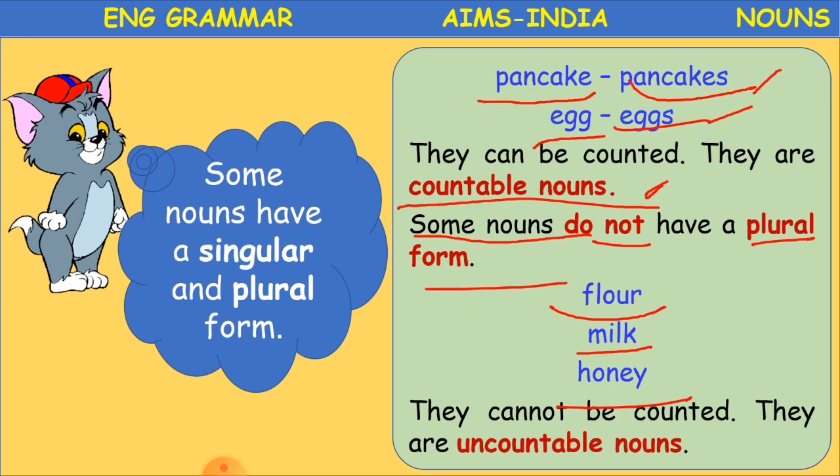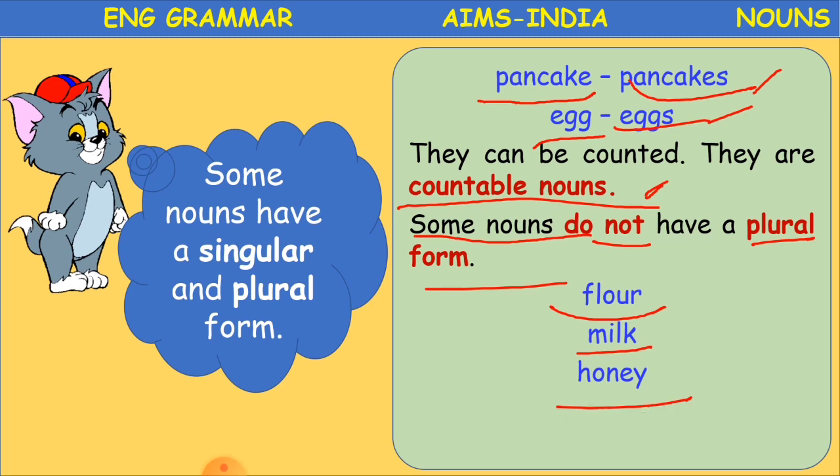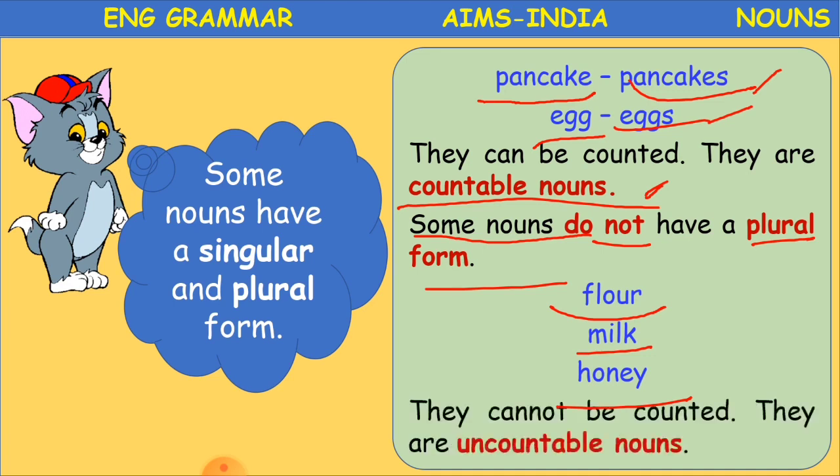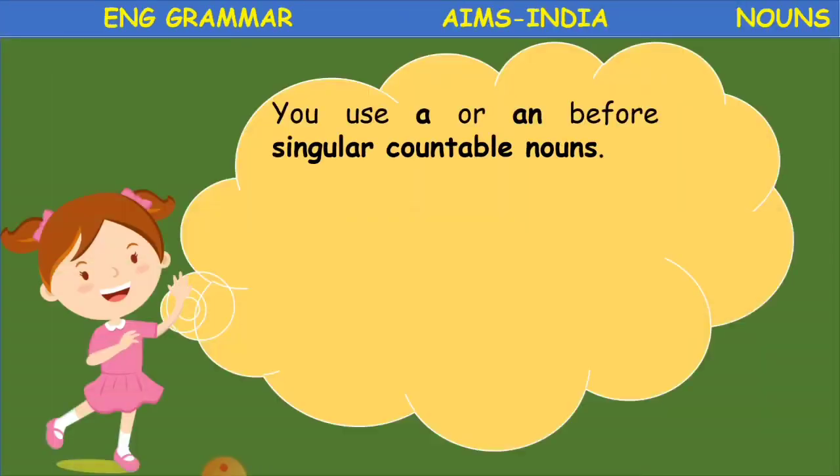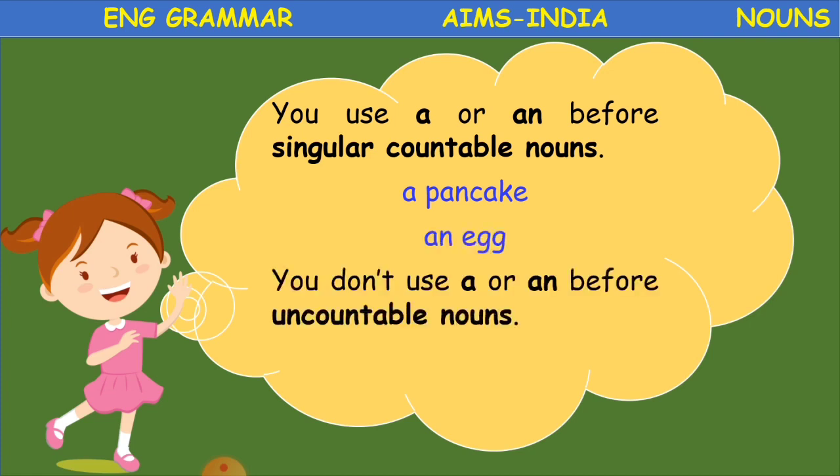So nouns which have singular and plural forms are countable. Those which do not have plural forms are called uncountable. Clear? Next, what is there for us? You use a or an before singular countable nouns.